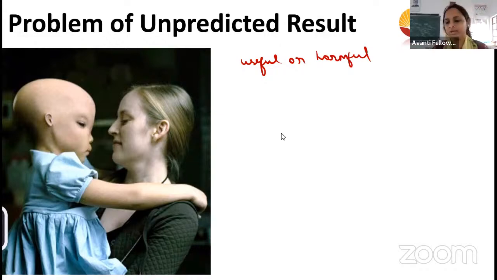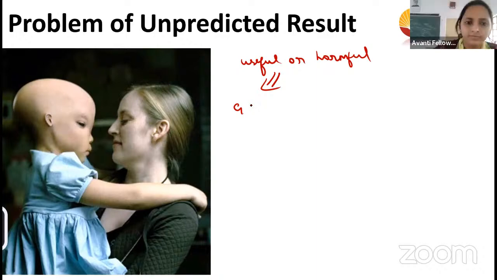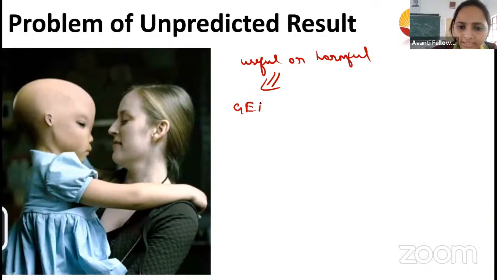For example, if any terrorists have modified some organism and used it as a bioweapon, then it will be dangerous, right? So for creating any genetically modified organism, there are rules, and we have to take approval from the GEAC.